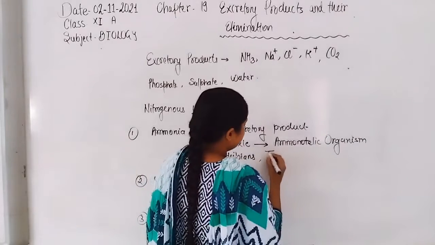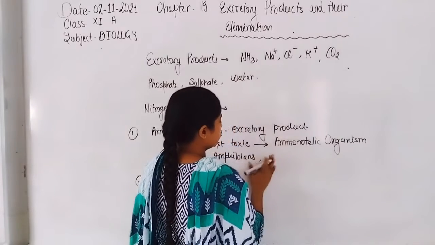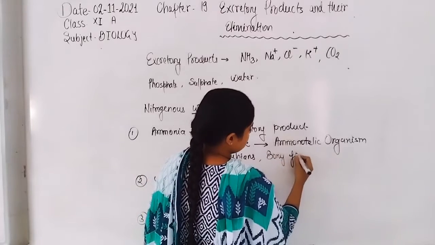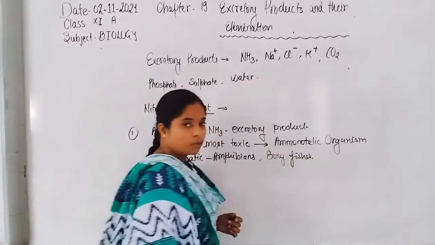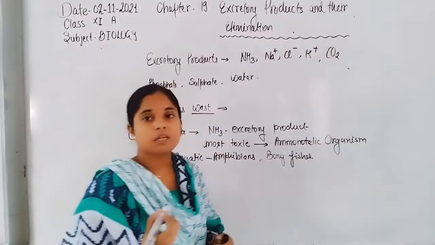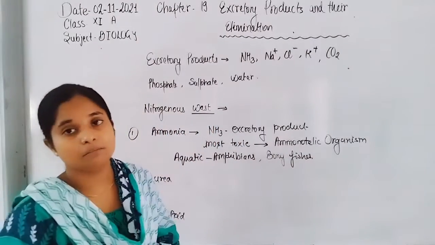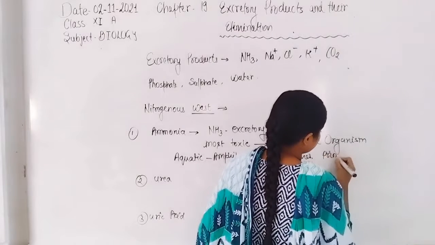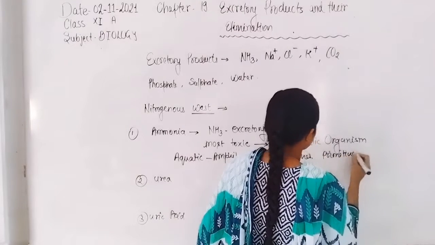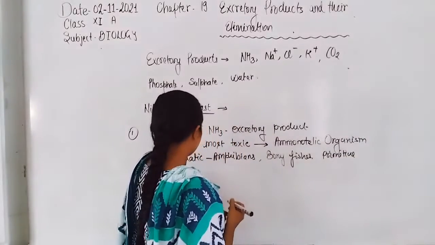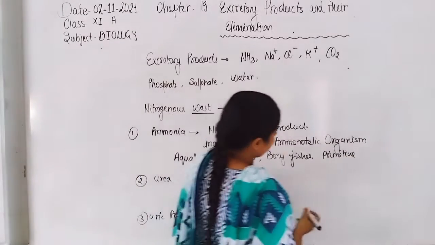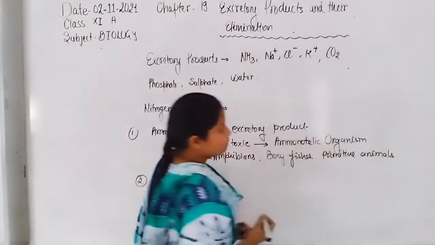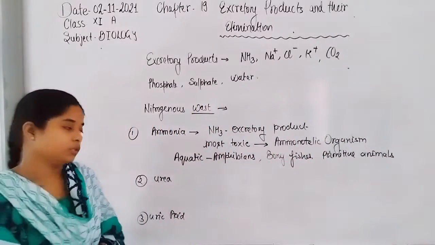Then teleost or osteichthyes or bony fishes secrete ammonia. Protozoans, aquatic animals or primitive animals also secrete ammonia.